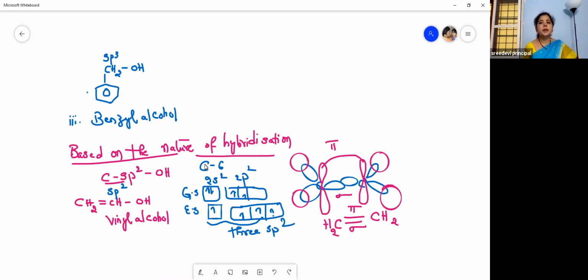And then coming to the second type, where the carbon is under sp2 hybridization. The OH group is linked to a carbon under sp2 hybridization. For example, vinyl alcohol. CH2=CHOH is vinyl alcohol.